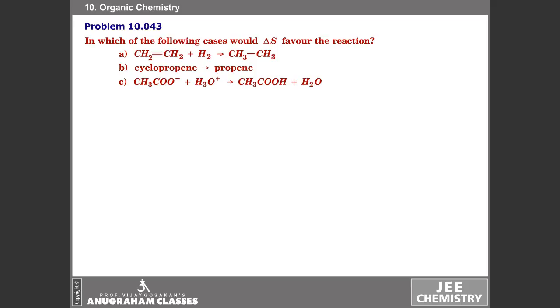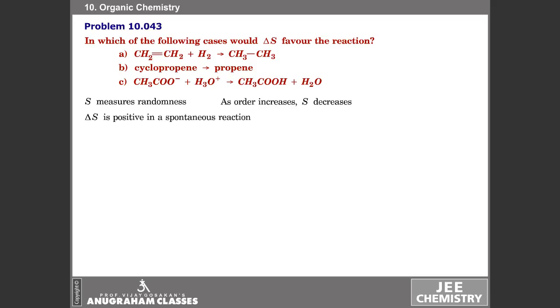Entropy S is a measure of randomness or disorder. If order increases, if the system is more ordered, entropy decreases. In a spontaneous process, the system goes from a greater order to greater randomness, and therefore for a spontaneous process delta S is positive. Other things remaining the same, positive delta S indicates a spontaneous process.